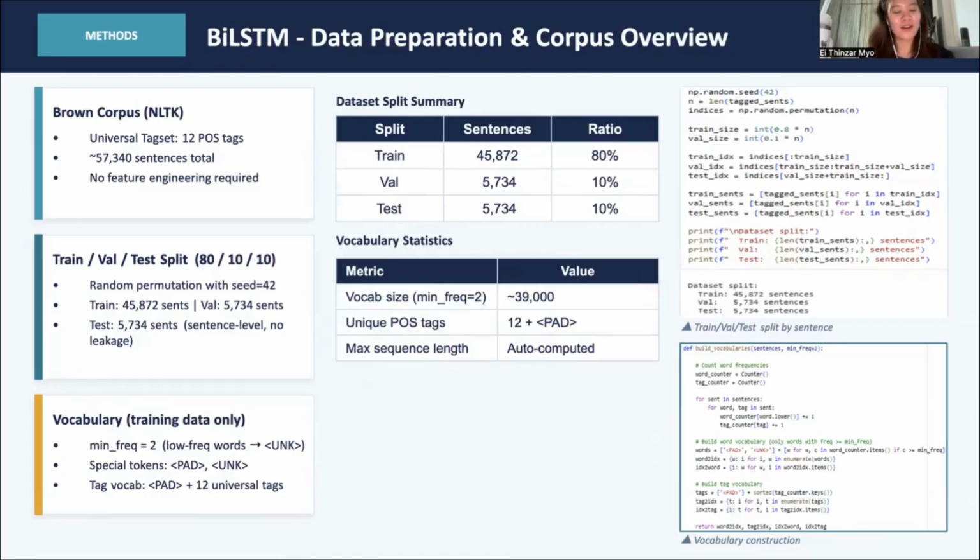This is Thinzar Myo, and I'm going to present about the BiLSTM and the summary of our group project. So the model we built is a bidirectional LSTM. We split the data 80-10-10 at the sentence level with a fixed random seed, so everything stays reproducible. The vocabulary comes purely from the training data, and any words that appear less than twice get replaced with a UNK token, so the model is ready for words it's never seen before.